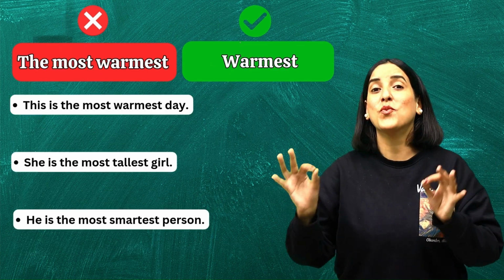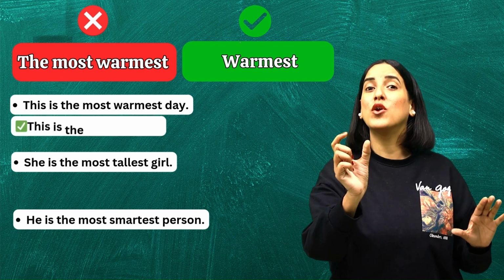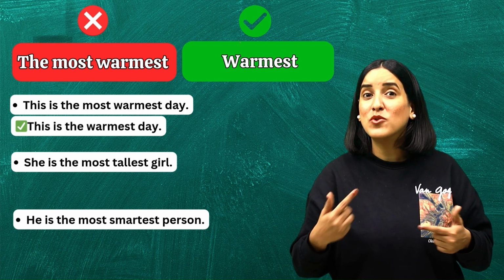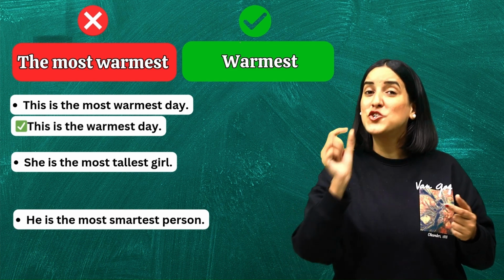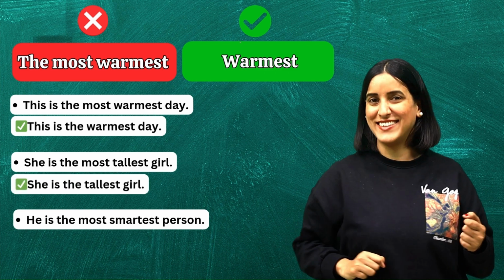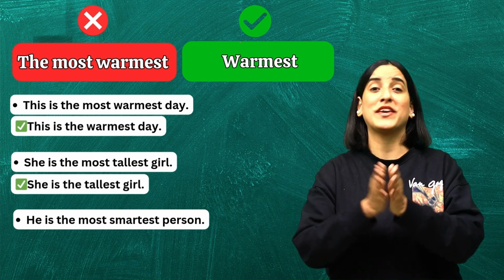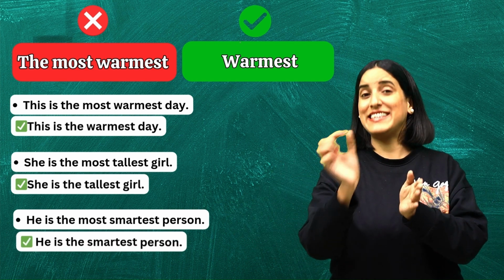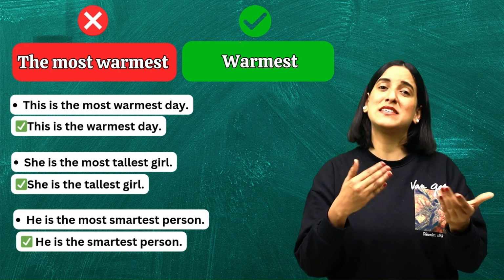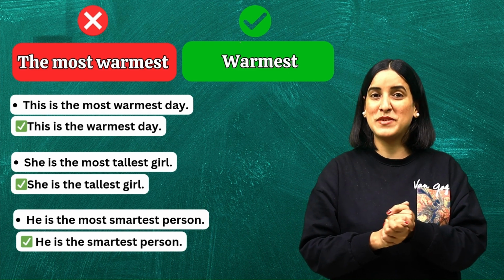This is the most warmest day. Now again, this is incorrect. Warm is a small word, so we will add est. This is the warmest day. She is the most tallest girl. Again, tall is a small word, one syllable, so we will add est: she is the tallest girl, right? He is the most smartest person. Now here, I will only add est after smart. I will not add both. I'll simply say he's the smartest in the group. Yes, I hope you're able to understand.